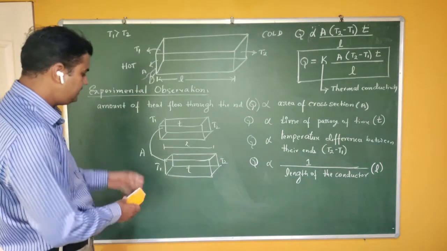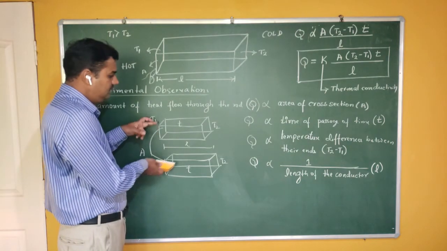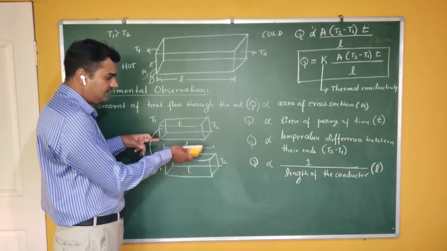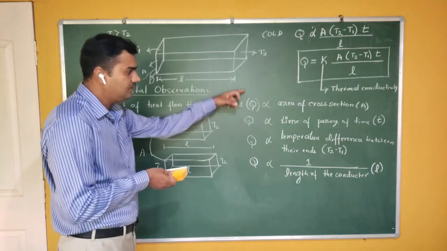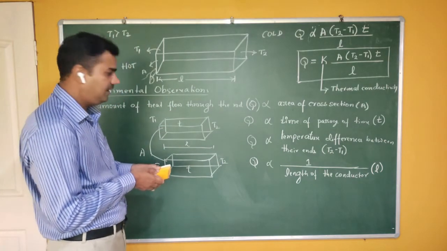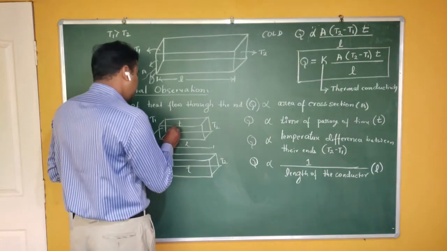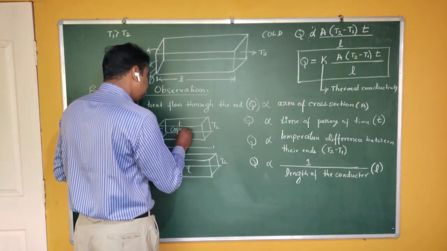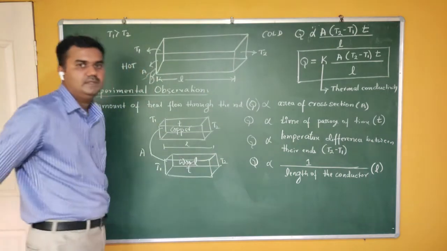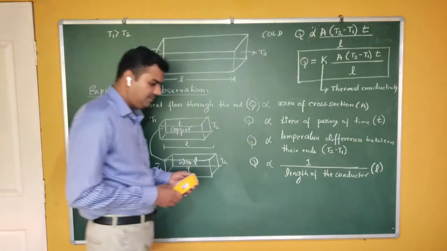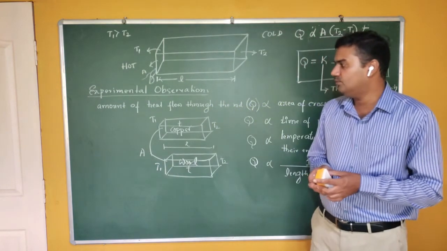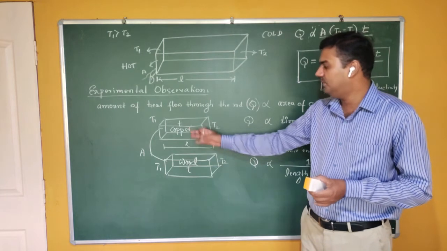Let me take two materials. They have the same area of cross section. They have the same length. You are passing heat for the same time. Everything is the same. Q depends on all these four quantities, and all four are the same in the two materials. But let me assume that one material is copper and the second material is wood. Now you can see, in which case will you get more heat, copper or wood?